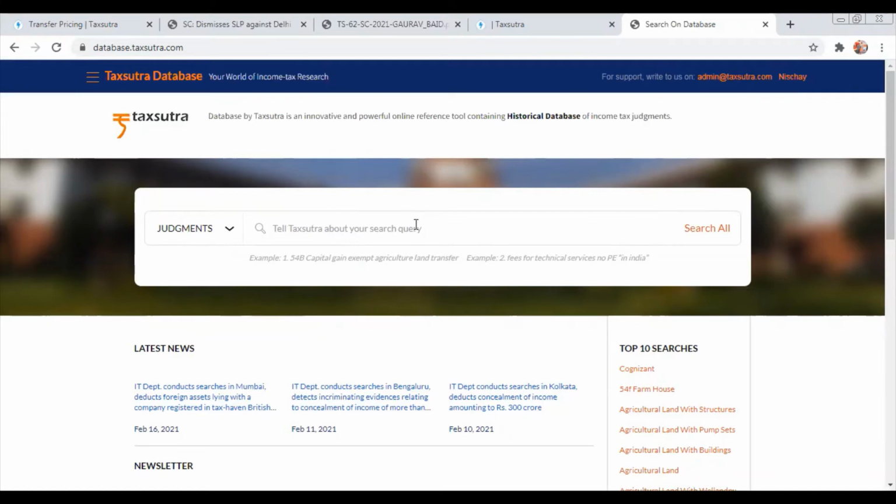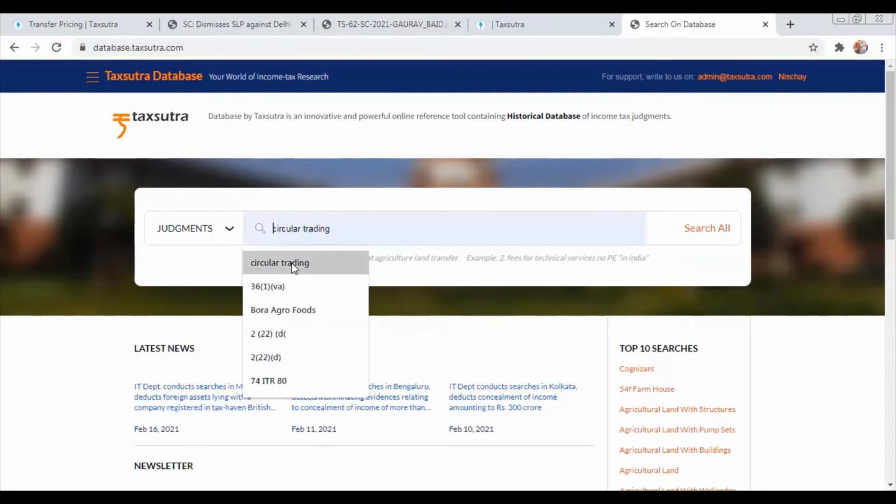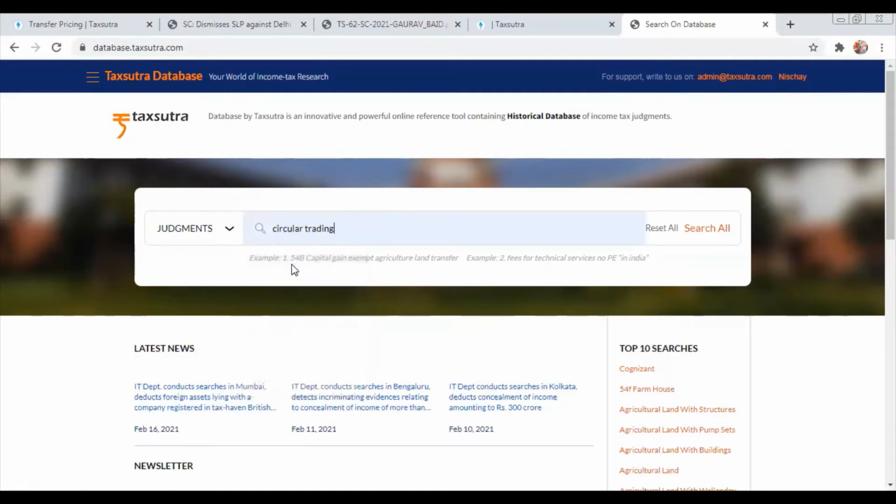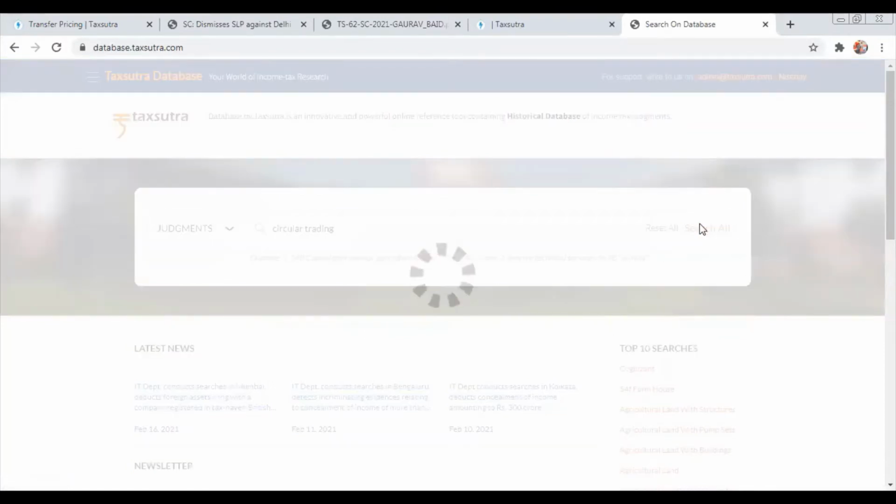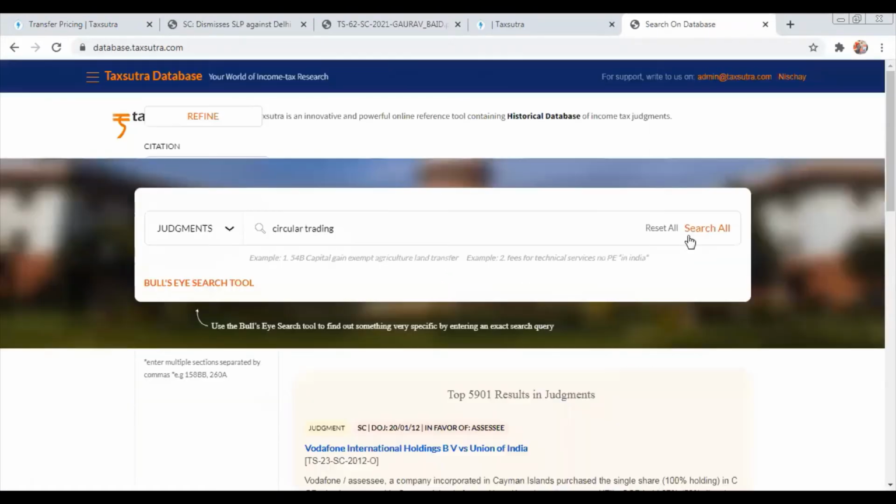Now, let's say you want to search something. The best part of this database is, again, you can do a free text search. I will start by doing circular trading, one of the topics that I wanted to search initially. I click on search all only in judgment. So it will throw various results. It has given me 5901 results on circular trading.